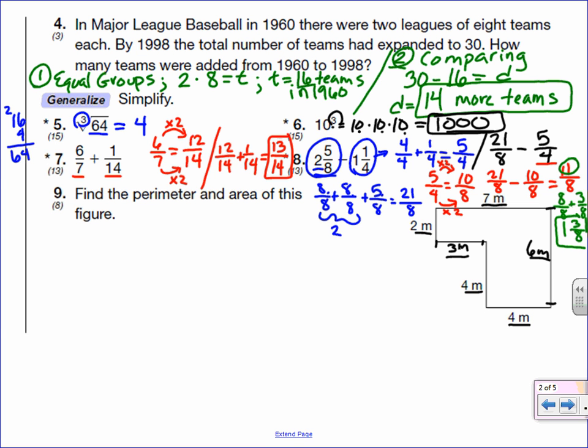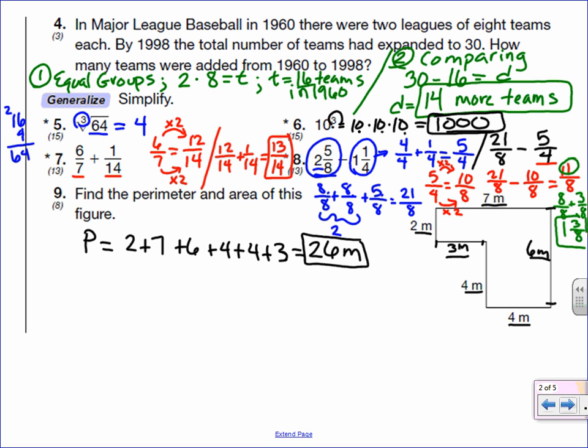So now to find the perimeter, we just add up all the sides. So we have 2 plus 7 plus 6 plus 4 plus 4 plus 3, and that's it. So 1, 2, 3, 4, 5, 6 sides. 2 and 7 is 9, and 6 is 15. 4 is 19, 4 is 23, and 3 is 26. And the units on perimeter are the same as the units of the length that they give us.